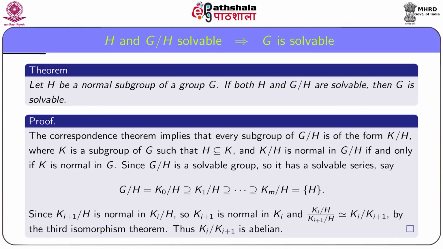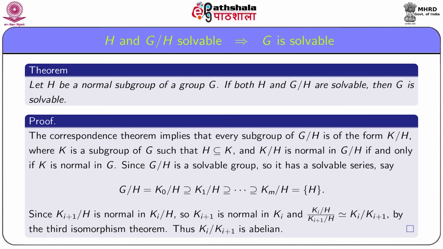The importance of this necessary and sufficient characterization is that in most of the numerical examples, it is very difficult to use the definition of solvable groups, and in such cases, this result is very useful to check solvability of a group of some particular order. Let H be a normal subgroup of a group G, and both H and G/H are solvable. We prove that the group G is also solvable.